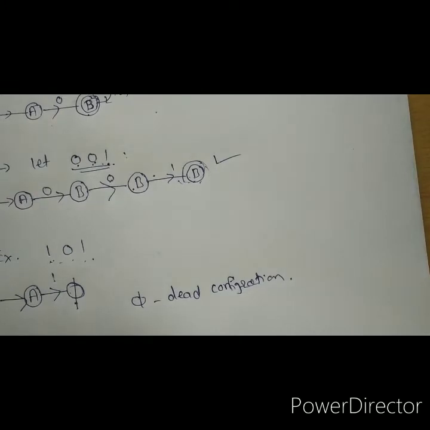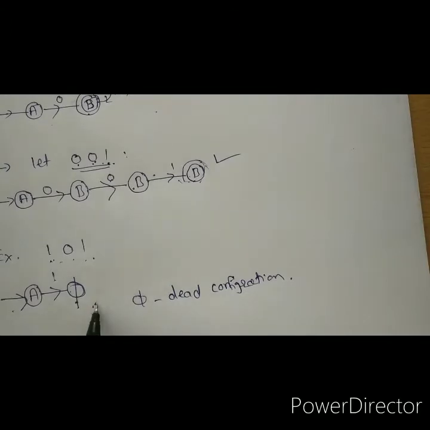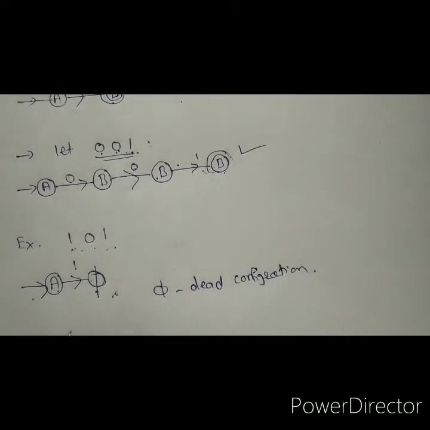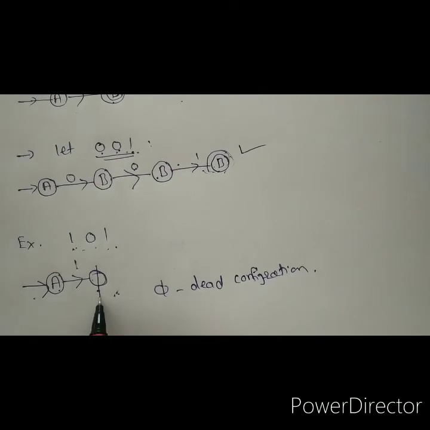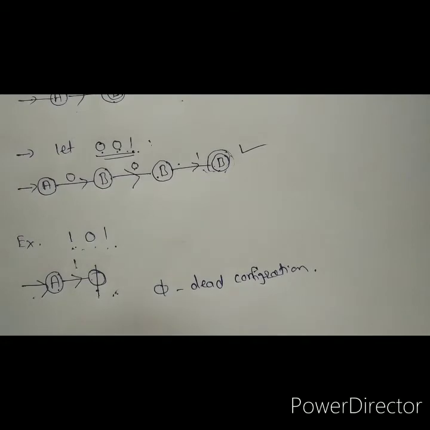Okay, so because of this, look here: in the case of a DFA, we do not have a dead configuration. If we have a DFA like this, this is incomplete. This is not a complete DFA. Where does A go? We have to mention where A goes, even if it gets input 1. So let's convert this into a DFA.